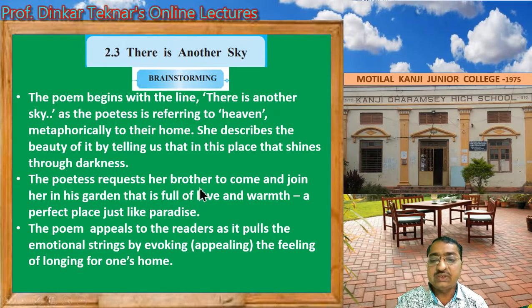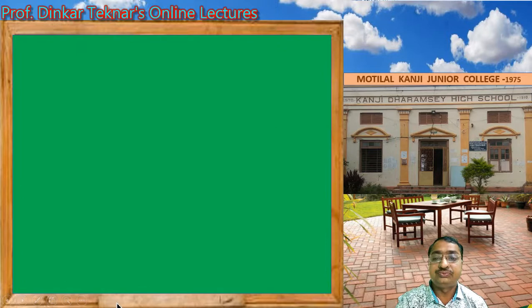The poetess requests her brother to come and join her in his garden that is full of love and warmth, a perfect place just like paradise. The poem appeals to the readers as it pulls the emotional string by evoking the feeling of longing for one's home.